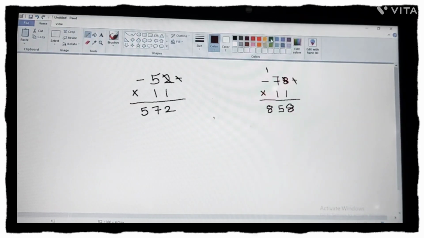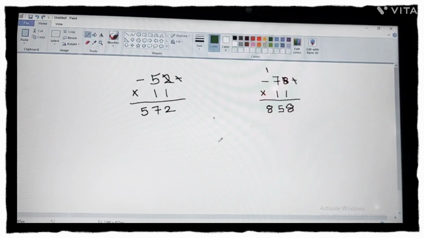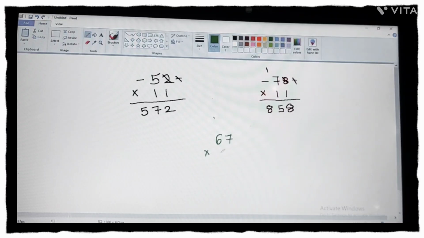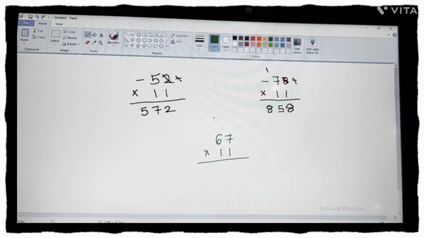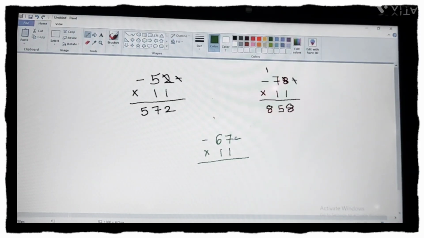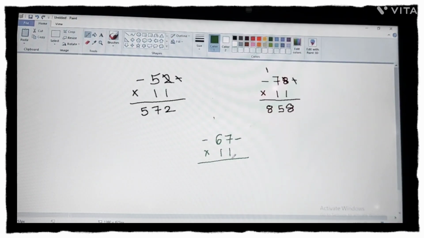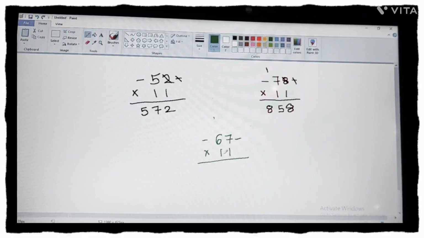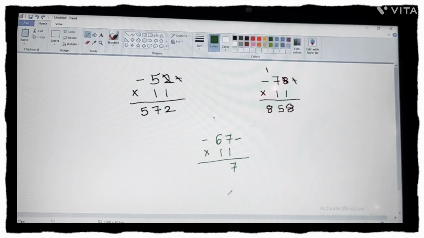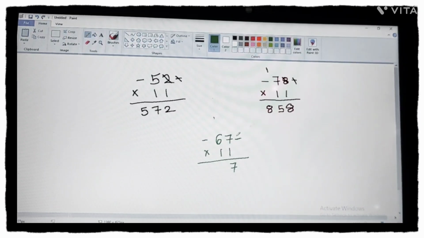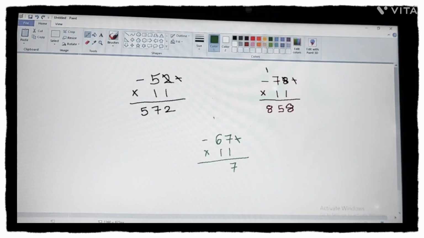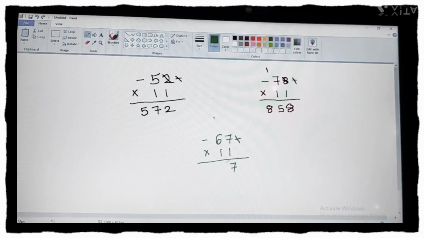Let us take one more question. Suppose it is 67, we have to multiply it with 11. सेम वे, 2 बार 1 है तो एक 1 यहाँ पे, एक डैश यहाँ पे. Let us add two numbers together. Why two numbers? Because 2 1s are here. Dash plus 7 is dash, sorry, dash plus 7 is 7. Then cut 1 dash. 7 plus 6 is how much? 13, right?